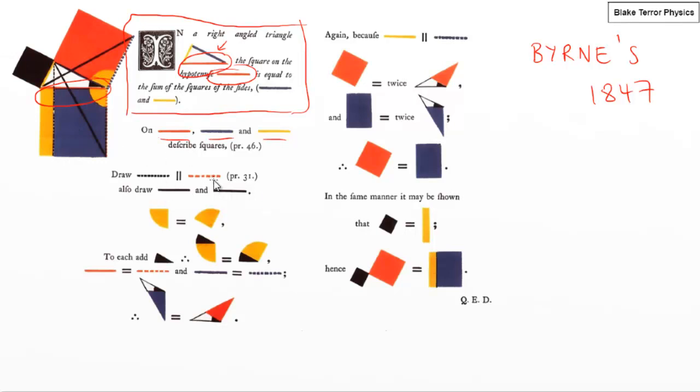Then we're drawing in these dotted lines parallel to each other. So he's drawn in this dotted line coming down here, the black dotted line, and he's drawn that red dotted line going down there. He's also drawn in these two solid black lines. You can see it's so much easier to follow because he's pointing you to the key features on the picture. He's now saying these two angles are equal to each other, so that's that one and that one. We're going to add on that amount. If we've added on this black angle here to both of those, then they're still equal to each other. And now we've got these two new shapes, which again, you can find in the picture.